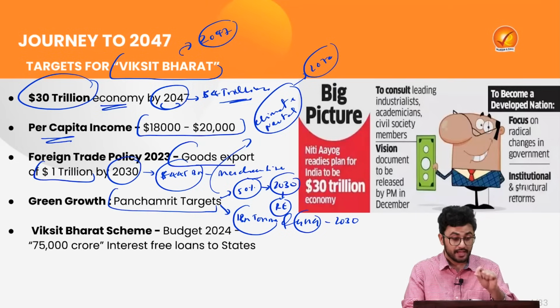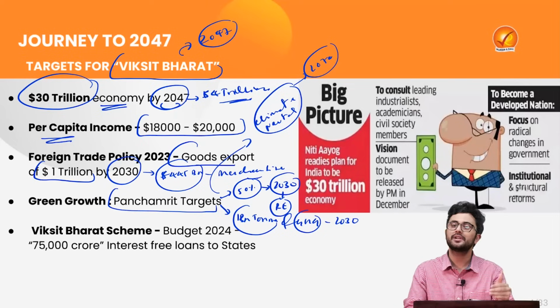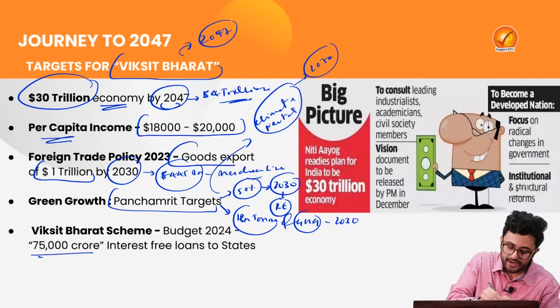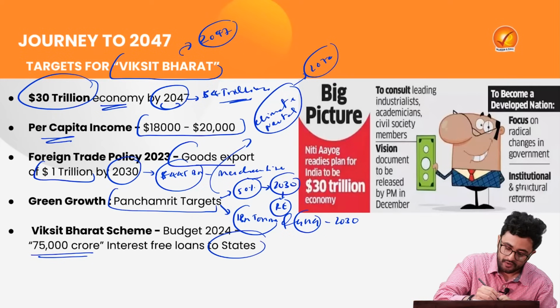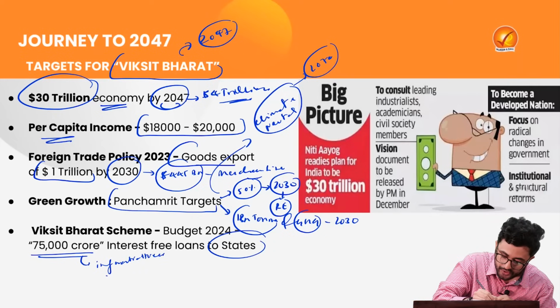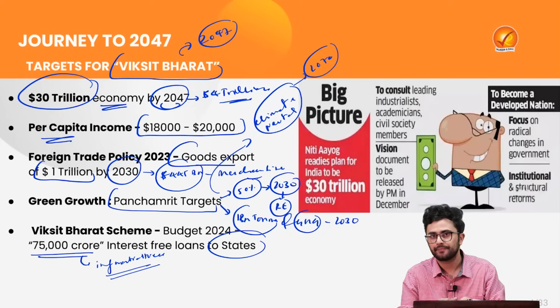At the same time, on the line of this, in the budget 2024, the government launched a Viksit Bharat scheme, under which it is providing 75,000 crore interest-free loans to the state governments so they can invest that in infrastructure development as a form of the larger capital expenditure exercise.